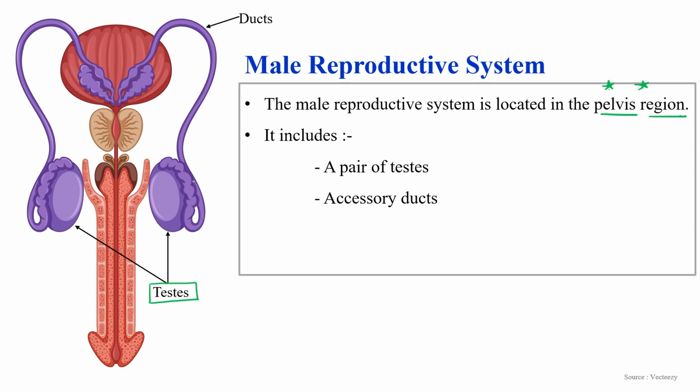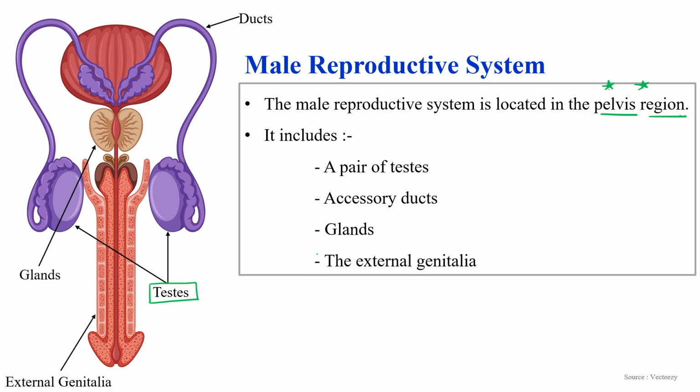Then these testes are connected with these two ducts, and these ducts are known as accessory ducts. So a pair of testes and accessory ducts, and then this brown colored apple shaped structure, the glands. Some glands are also associated with the male reproductive system. And finally, the external genitalia. This is the external genitalia belonging to the male. So these are the different parts which participate in reproduction in males.